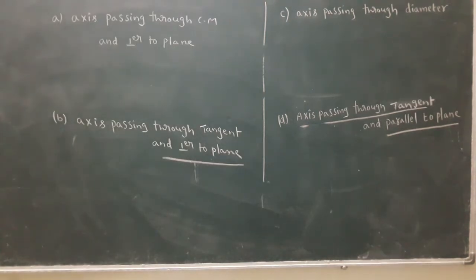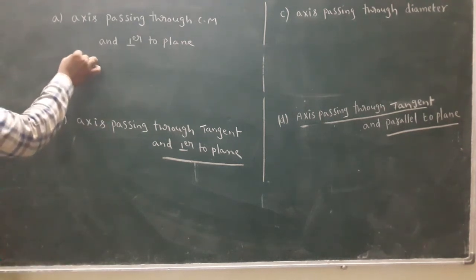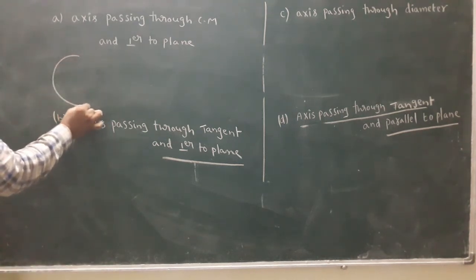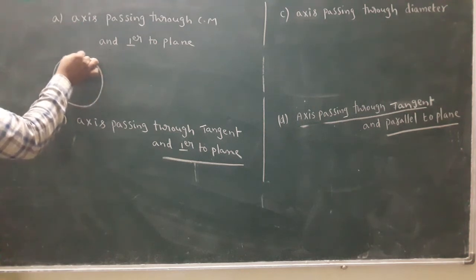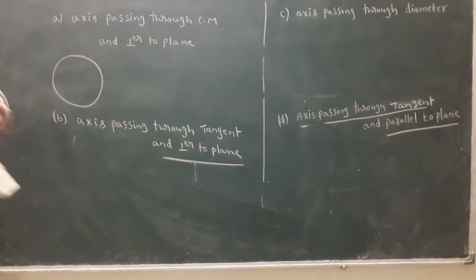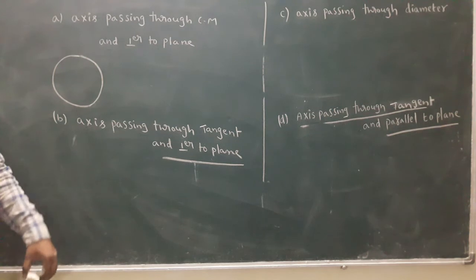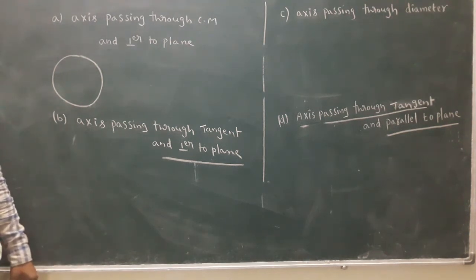Next concept, circular ring completed. Next I discuss the circular disc. What is the difference between ring and disc? A ring has no mass inside. A disc has some mass; mass is present inside.